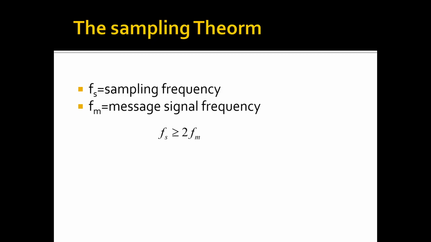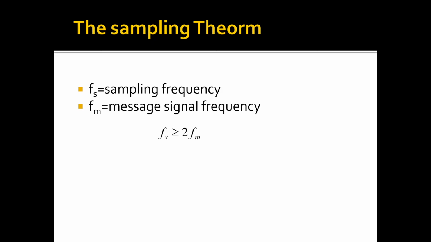Sampling is the process whereby an analog signal is converted into a series of impulses of size equal to the amplitude of the signal at regularly spaced instants of time. That means the analog signal is converted into samples or impulses. And how are you going to get the impulses? At regular intervals of time, you are going to take the value of the signal at that particular instant.